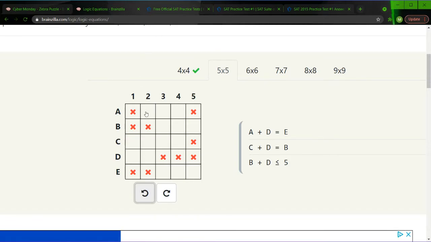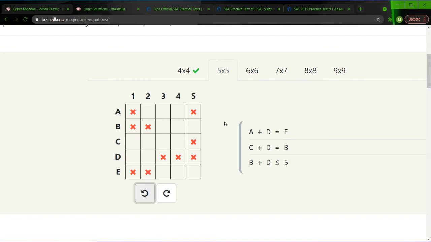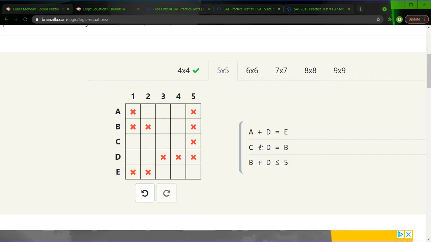So possible combinations are A and B being 1 and 3, C and E being 1 and 4, but that's impossible because then nothing's 5. So we have to remember that either E or B has to be equal to 5. However, that was foolish of me, I didn't eliminate B as 5 earlier from the bottom equation. Because if B is 5, then 5 plus something is greater than 5, which is not less than or equal to. So E must be 5. I do apologize, I should have realized that sooner.